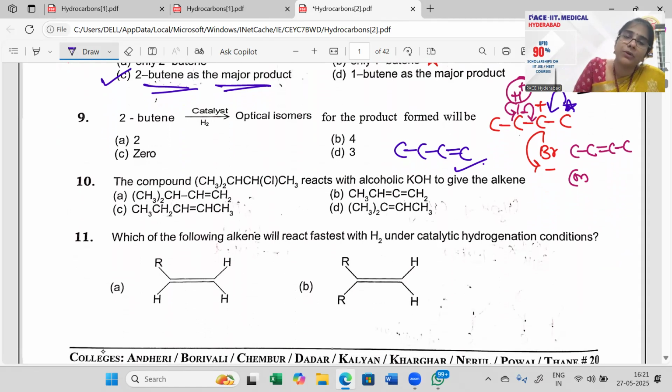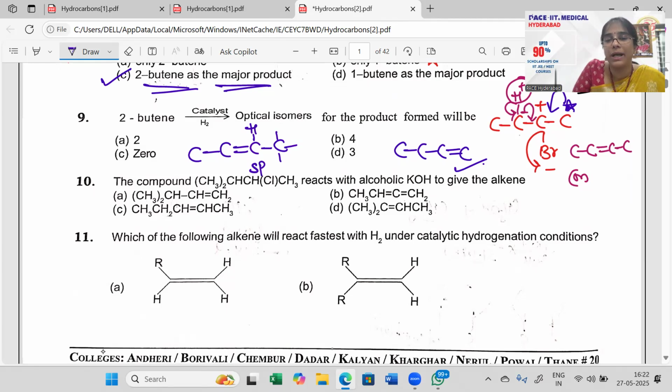Now, when I have to talk about optical isomers, I should have a stereo center, which is my chiral center. I need to have a chiral center. Chiral center means the carbon on which you have 4 different groups attached to it. This carbon has 3 hydrogens, so no chiral center. This carbon has only 1 hydrogen and 2.